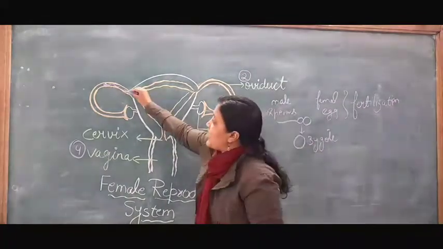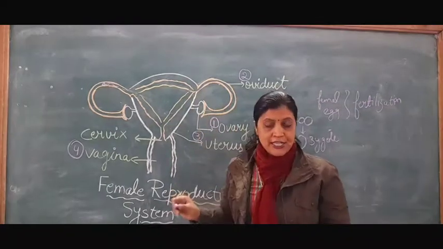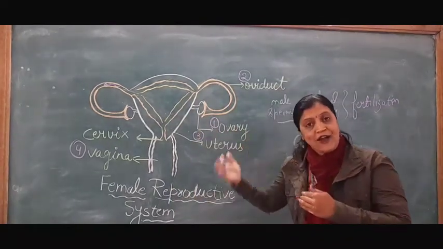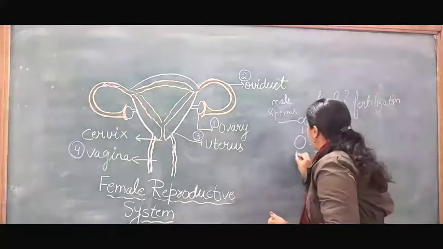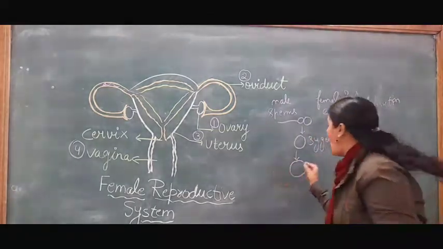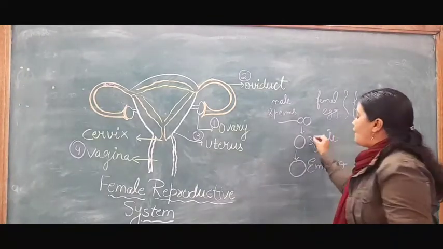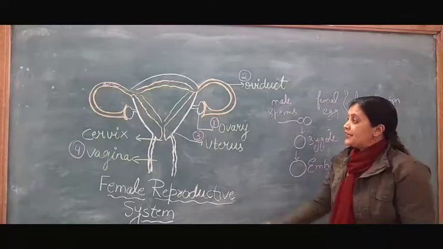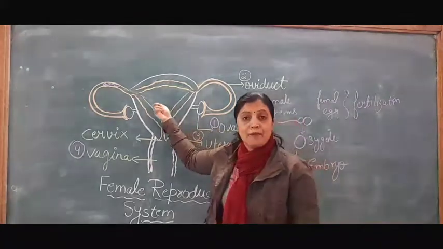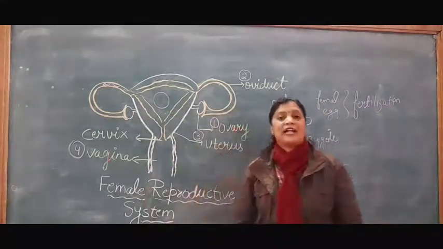Finally the zygote reaches the uterus, where it divides and forms tissue which is called an embryo. So the zygote now finally becomes an embryo. This embryo implants inside the uterus, which is called implantation.